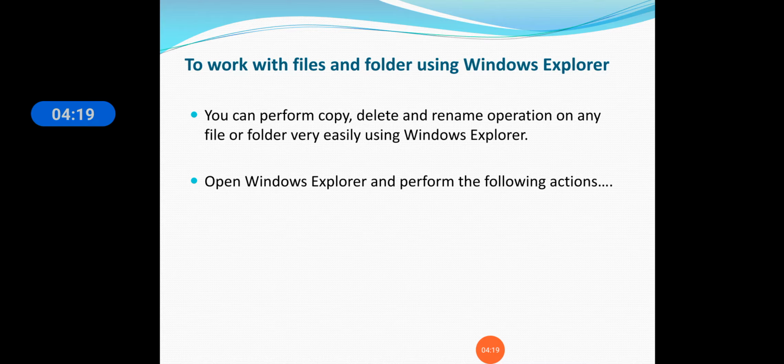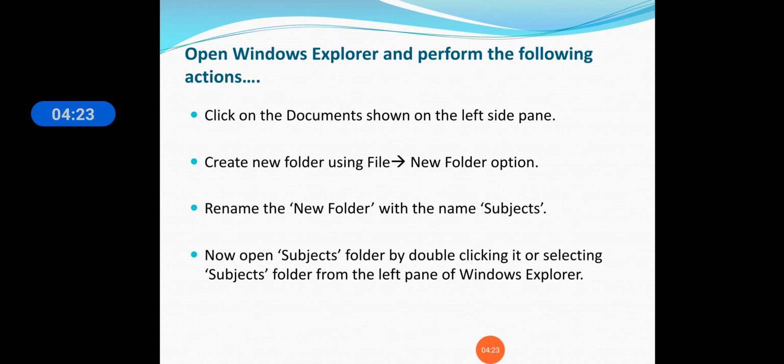Open Windows Explorer and perform the following action. Click on the document shown on the left side pane. Create a new folder using the file new folder option. Rename the new folder with the name subjects. Now open the subjects folder by double clicking it or selecting the subjects folder from the left pane of Windows Explorer.